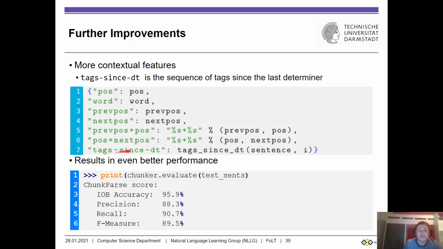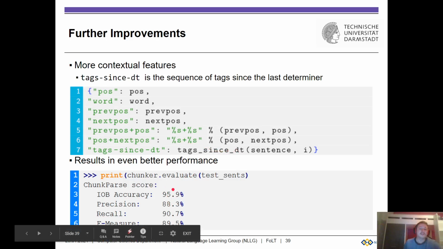We can define completely different features that we just make up ourselves. So we could look at the ending of words, or what they do here, from the textbook, is define a function that gives us the tag sequence since the last determiner. A determiner is like an article, the or a. If we know this tag sequence, maybe we have a little bit of information about where in a typical NP chunk we are, right? If we see determiner, adjective, noun, maybe we're already at the end of a typical NP chunk, and we should next predict O, right? So that's why this could be helpful.